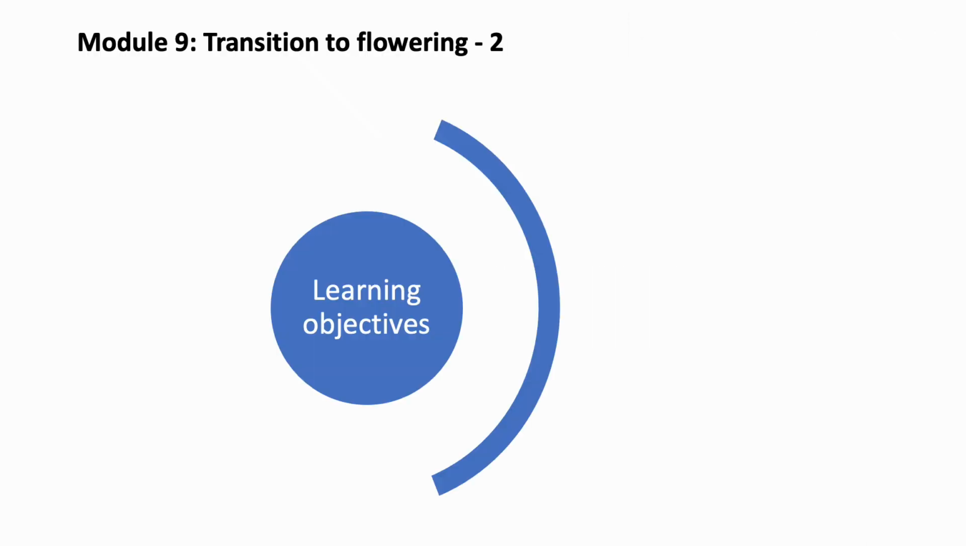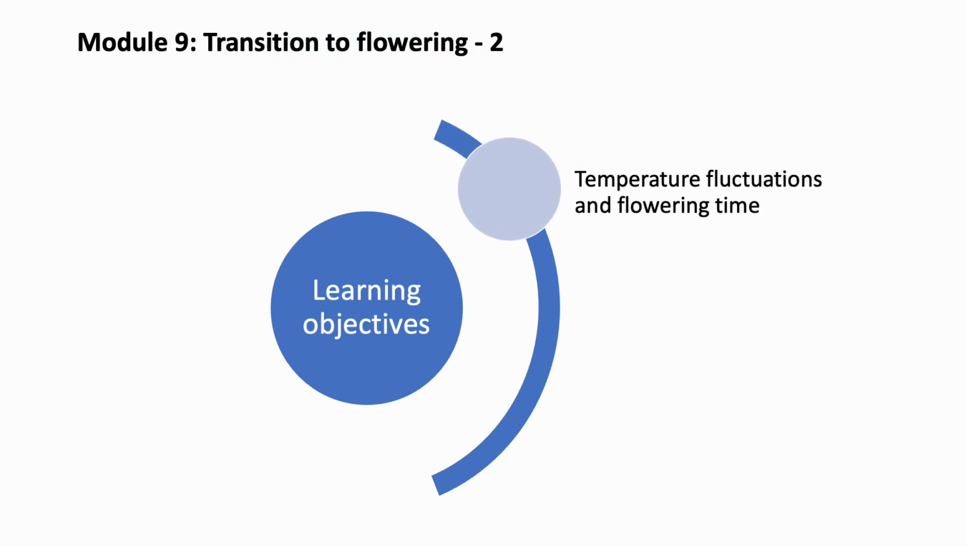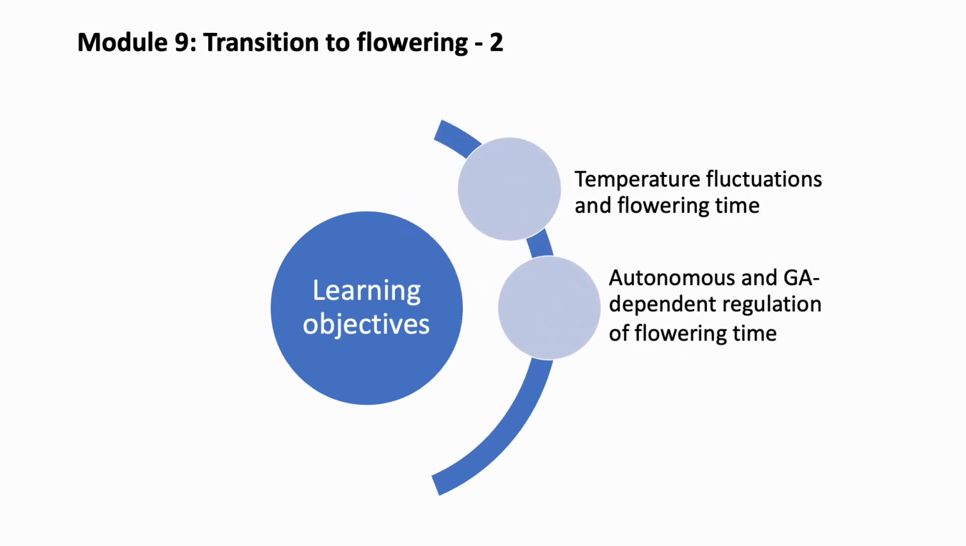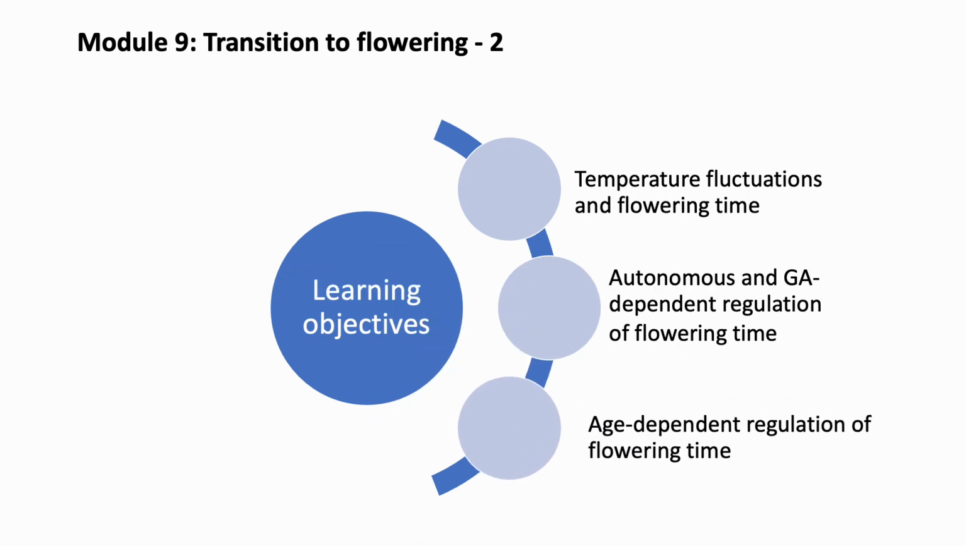Before moving to the actual part, the whole module is divided into three major parts. The first objective of this module is to see how temperature fluctuations affect the induction of flowering. The second one is to understand how the autonomous and GA dependent pathways regulate flowering time. And the third objective is the age of the plant, and how the age of the plant is important for entering the flowering phase.